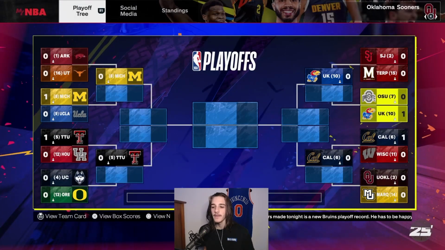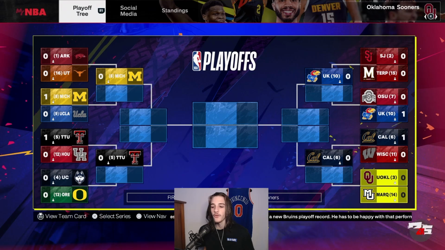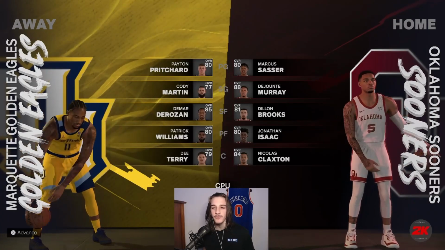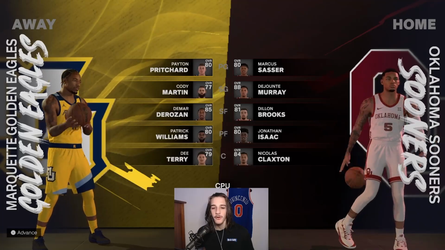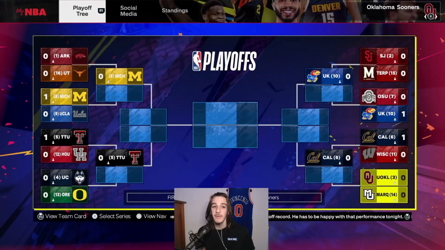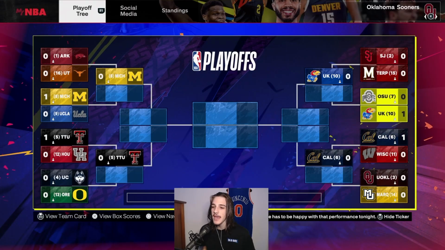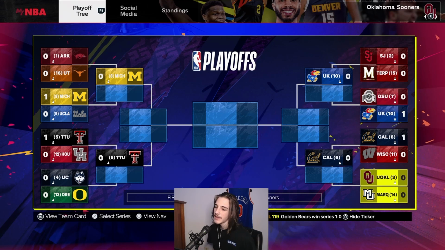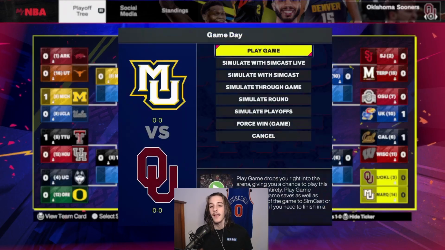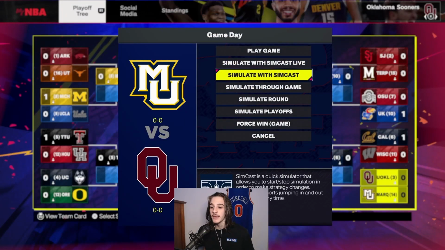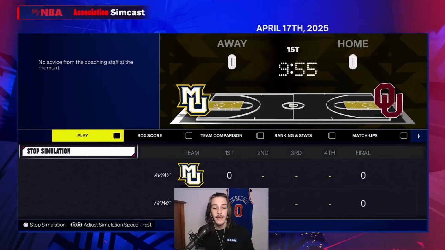Next up, we have number 3 Oklahoma going against number 14 Marquette. Marquette again has DeMar DeRozan, and Oklahoma has Dejounte Murray and Nicolas Claxton. Can this be our first big upset? We did have number 10 beat number 7, but that's only a 3-place upset. A 14 beating a number 3 would definitely be a huge upset.